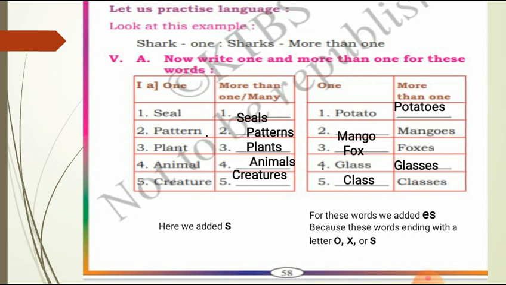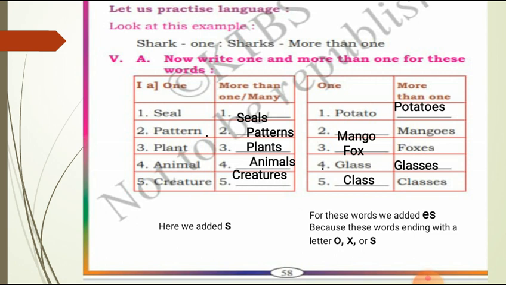Then when we talk about two or more people, places, animals or things, then it is called a plural noun. Sometimes some nouns are made plural, or more than one, by adding s. Here in these examples, seal is there. It is singular. In plural, it changed as seals.